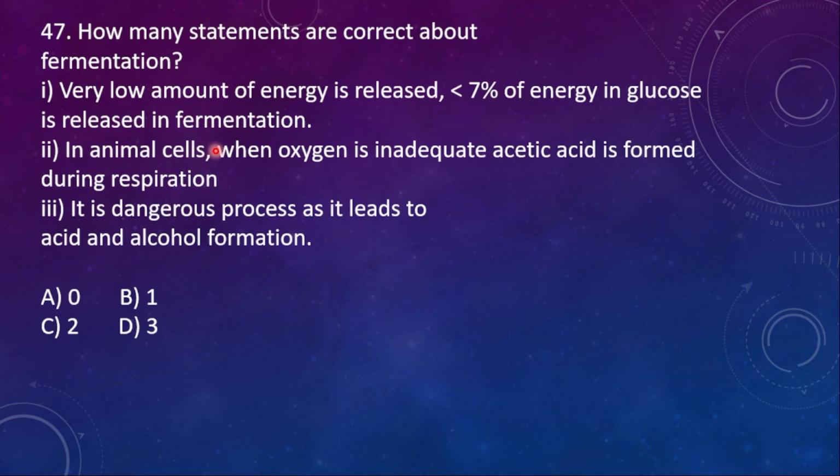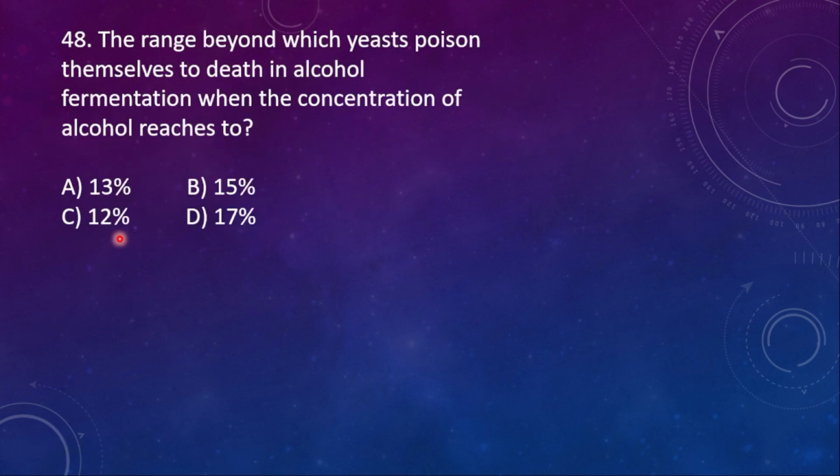This is wrong. In animal cell, lactic acid is formed, not acetic acid. So the second one is wrong. Third one, it is a dangerous process as it leads to acid and alcohol formation. Right. So how many statements are correct? 1 and 3. Right option is C.